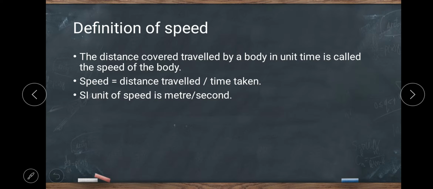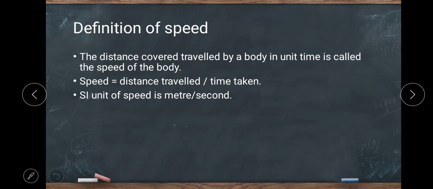We see many moving objects around us. To find which one is moving fast or slow, we measure the distance traveled by different objects in the same interval of time. For example, if we compare the motion of a car and a bullock cart on the road, we find that the car travels more distance than the bullock cart in the same interval of time.